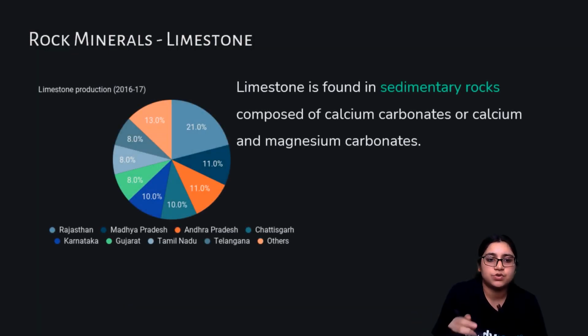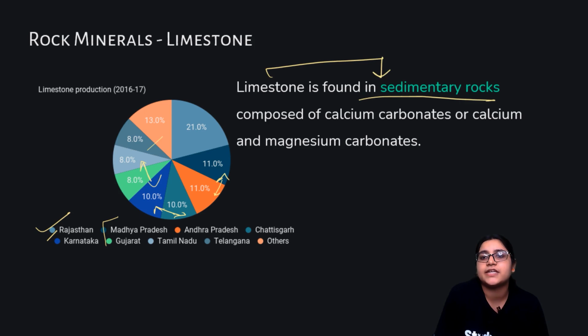Then comes your limestone. Limestone production is more in Rajasthan, but there are only slight differences in all. Except Rajasthan, Madhya Pradesh and Andhra Pradesh are almost the same, equally the same, you can see. Chhattisgarh and Karnataka are the same. Then your Gujarat and Tamil Nadu are the same. And then others, I guess. So limestone is found in sedimentary rocks. That is the basic point you all should remember.